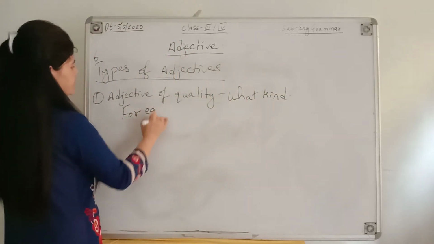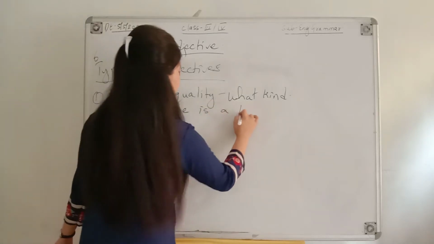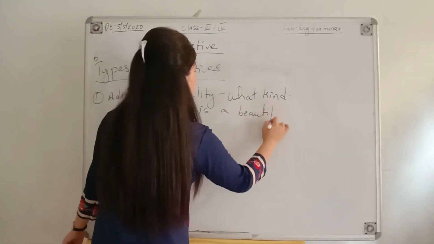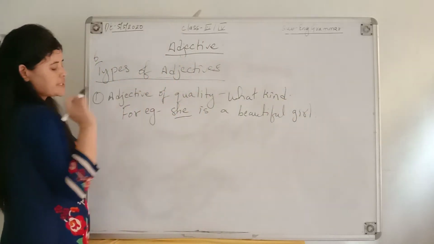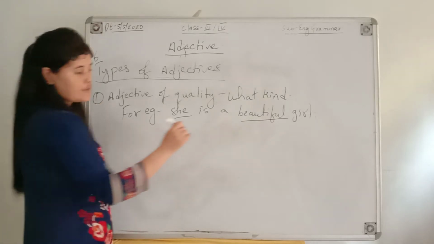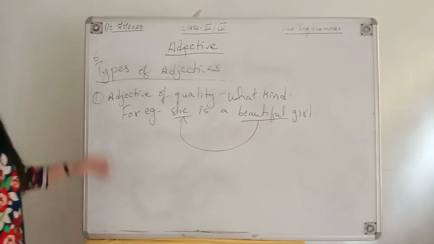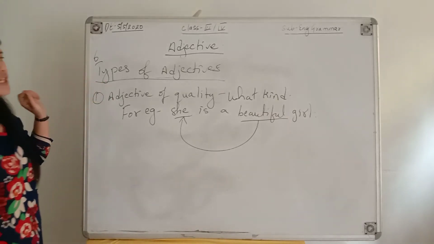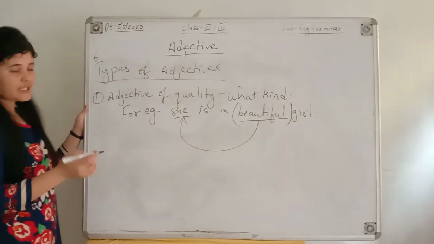For example, she is a beautiful girl. So over here, she is pronoun and beautiful is an adjective. So this beautiful is describing the quality that she has. And what kind of quality does she have? She has a beautiful quality.